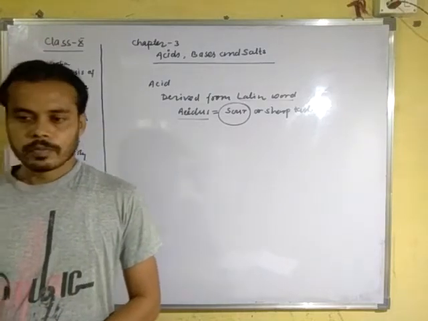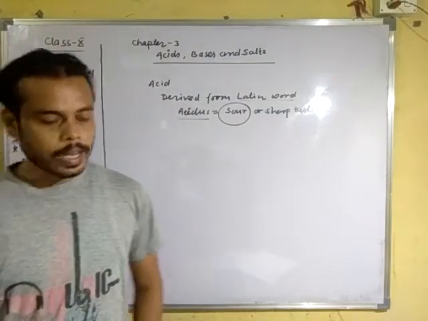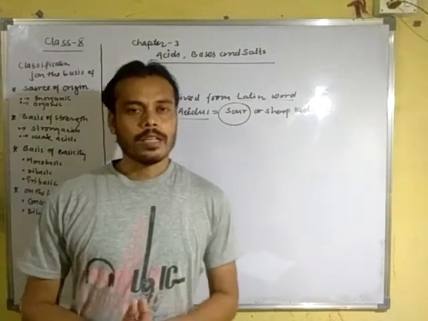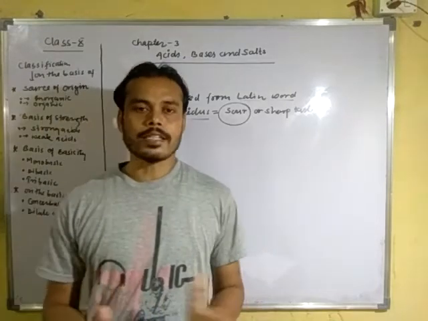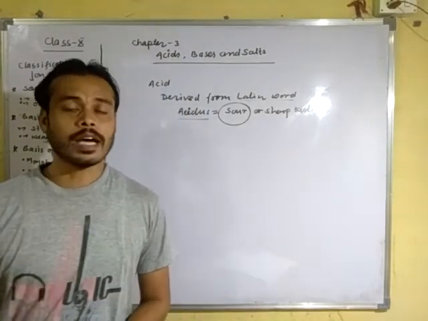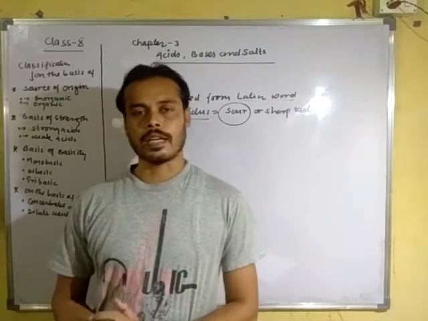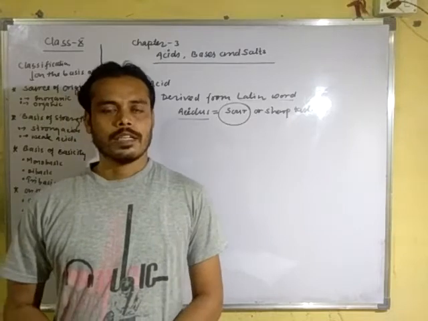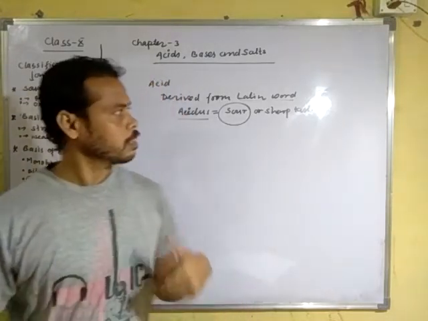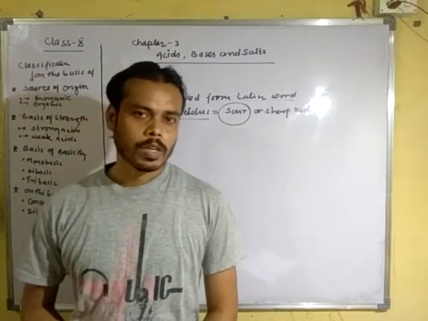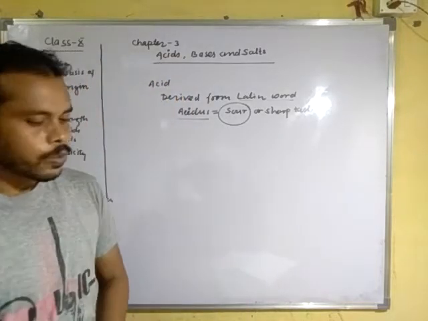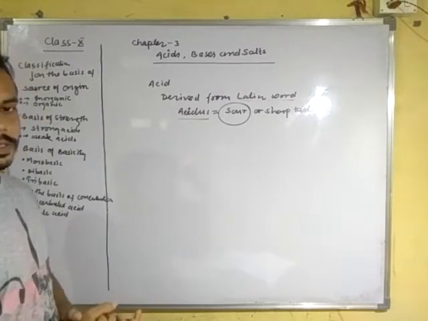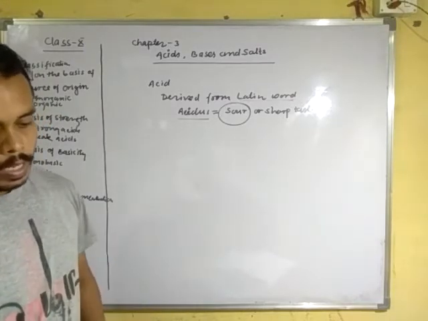Okay. Now today we will discuss a very important concept. In another way, we can recognize acids, bases and salts with the help of some indicators like litmus paper, phenolphthalein, methyl orange, etc. We will discuss this later. So first of all, we should know the first concept given by Arrhenius.